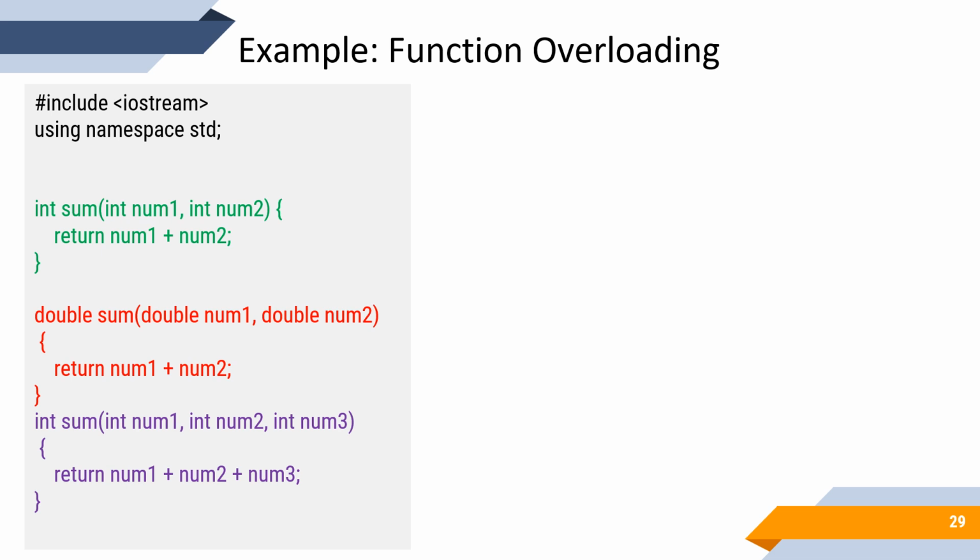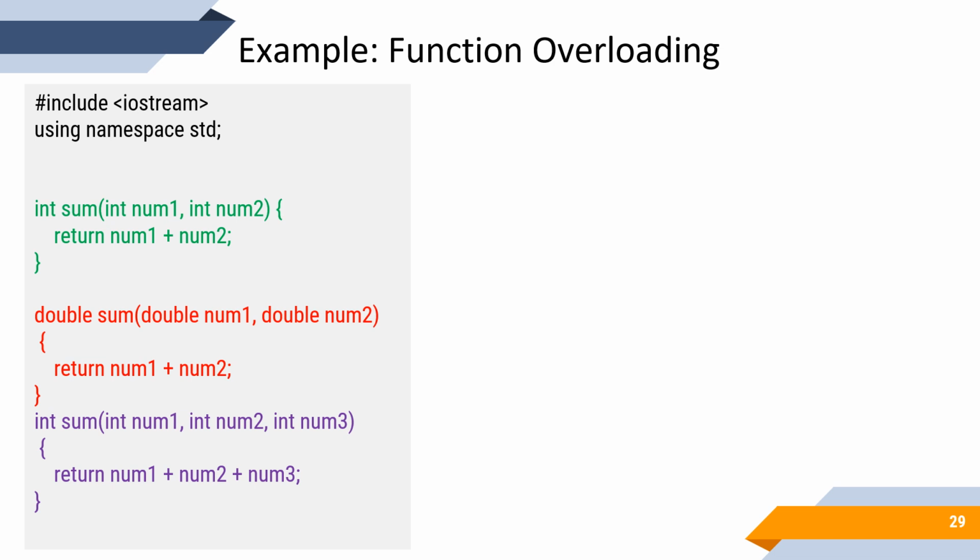See, in this program, I have used three functions. One is sum, next one also sum, third one also sum. In these three sums, I have used the same function name, but each does a different operation. The first sum is going to add two integer numbers. The second sum is going to add two numbers of double data type, and the third sum is going to add